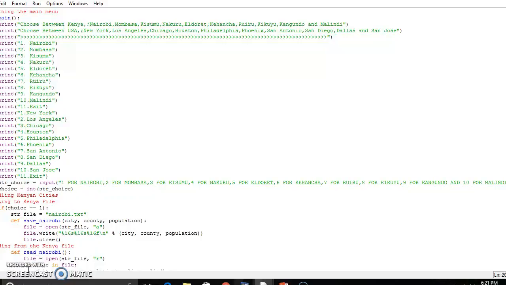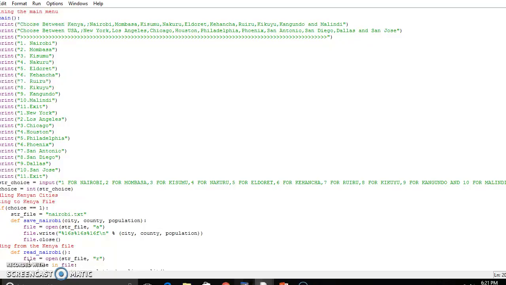We are trying to define this program whereby you should be able to choose either USA or Kenya, and find any state or city that has more population than the other. You should have the main menu where you choose between Kenya, which has Nairobi, Mombasa, Kisumu, Nakuru, Eldoret, Kehancha, Ruiru, Kikuyu, Kangundo, and Malindi.